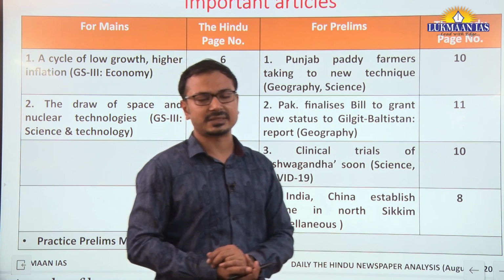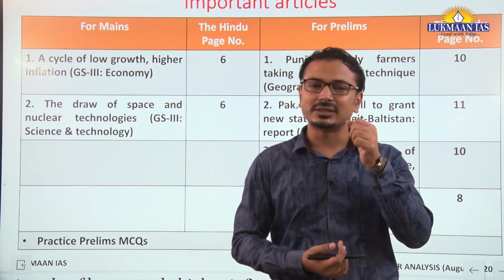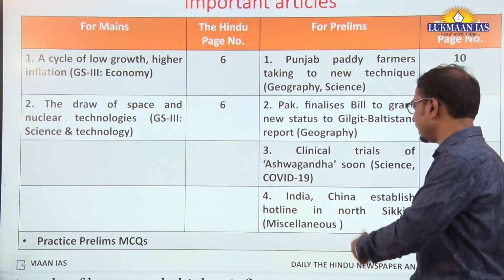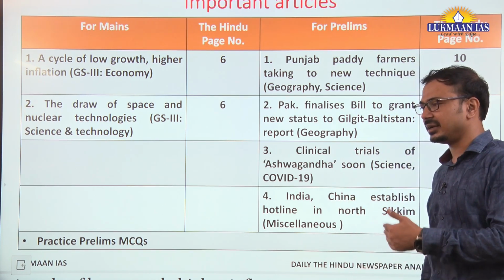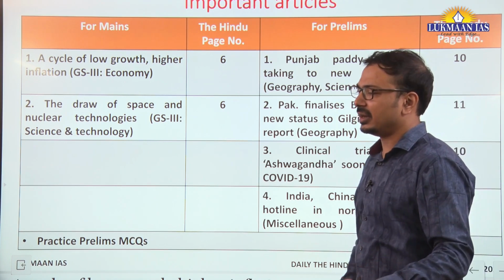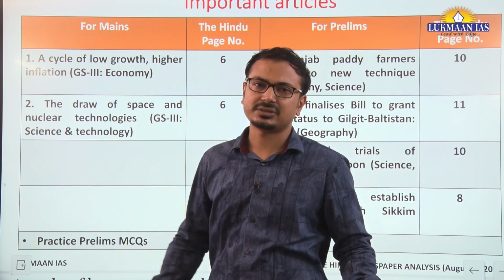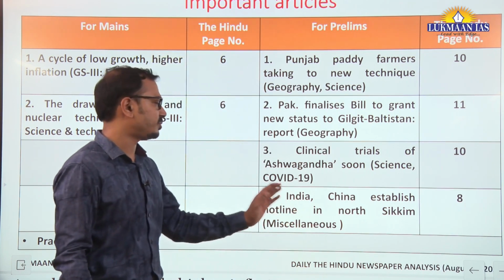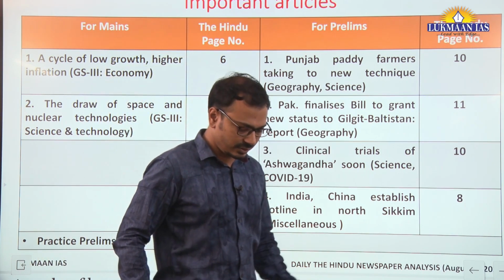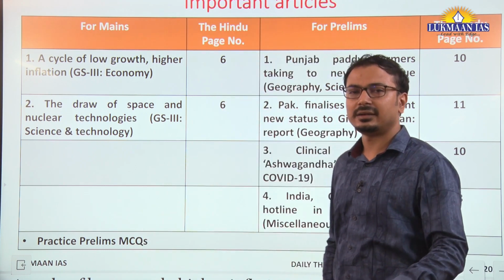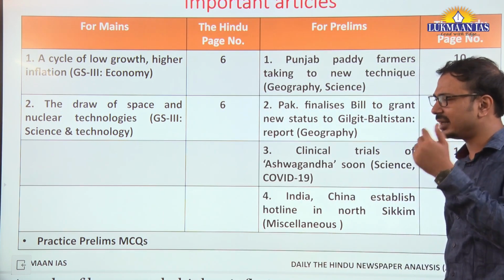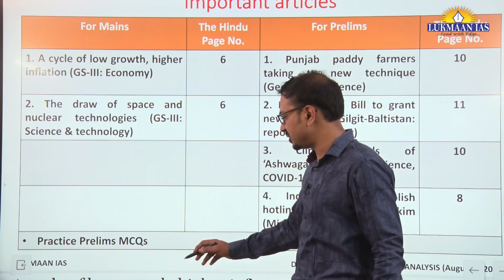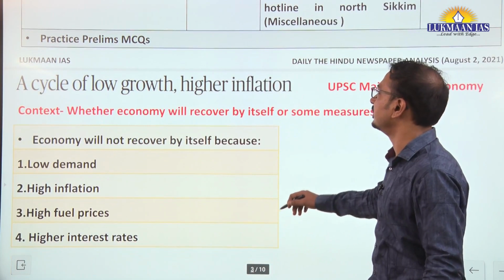From the miscellaneous aspect, you should have some important knowledge and information. As the conflict between India and China is going on, the de-escalation and disengagement process is continuously going on, with peace measures like the establishment of hotlines. This is helpful either directly for the prelims examination or indirectly you can use it in the mains examination also. Finally, practice prelims MCQs on this current affairs.